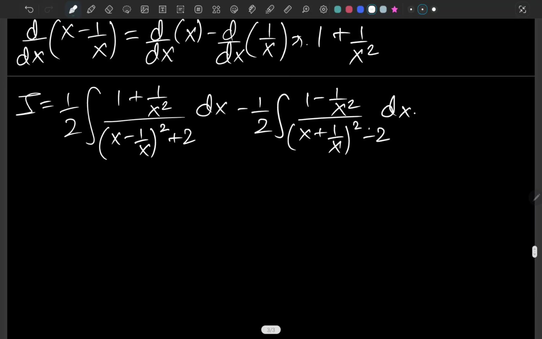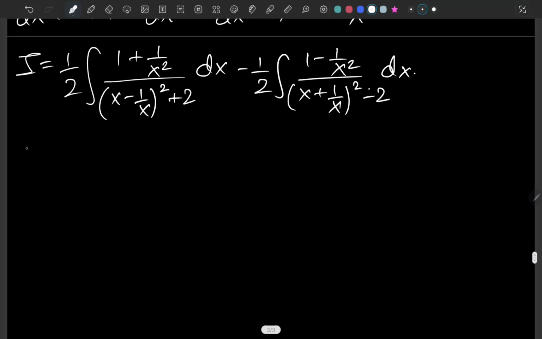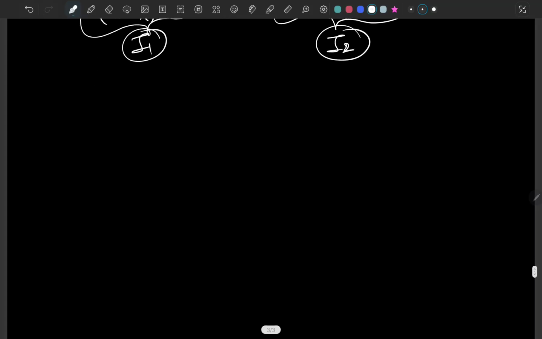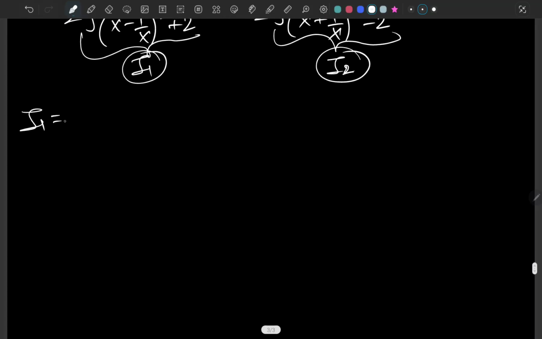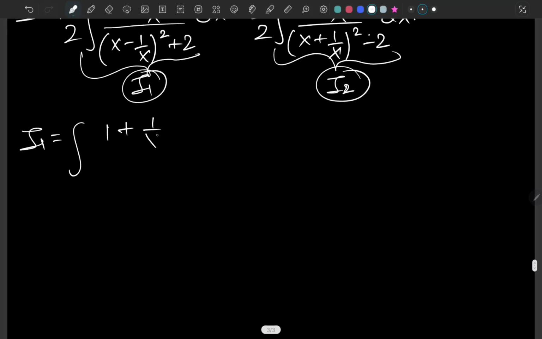Okay, so that is what we are having so far. Now let's say that this is your I1 and this is your I2. So if we talk about I1 firstly, I1 is the integral of 1 plus 1 over x squared over (x - 1/x) whole squared plus 2 dx.